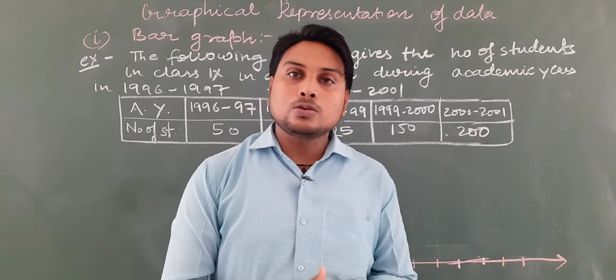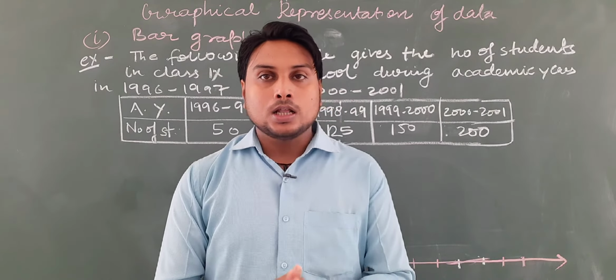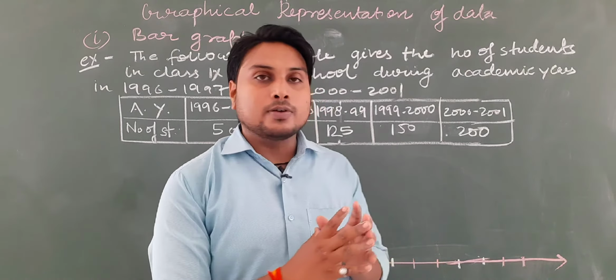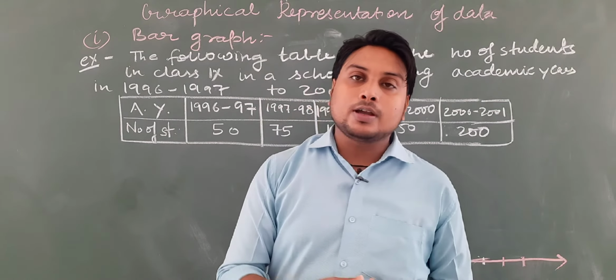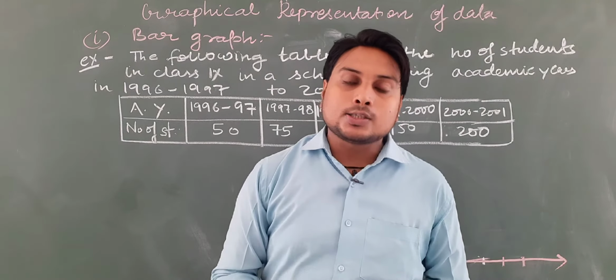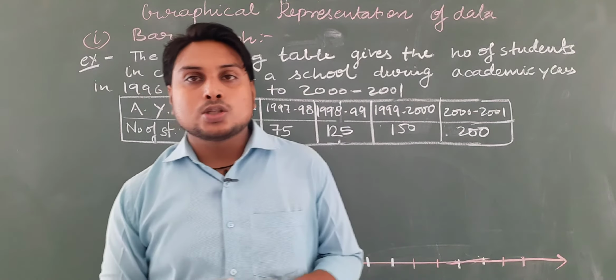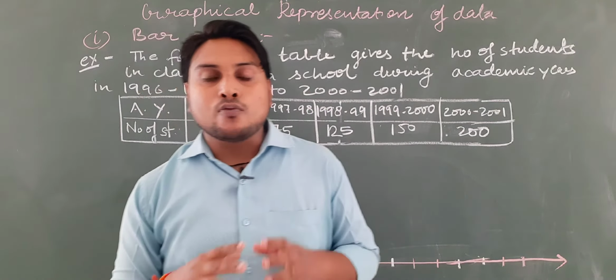But histogram and frequency polygon are removed from your syllabus. So the only part of graphical representation which is left is your bar graph. Let us understand what a bar graph is.